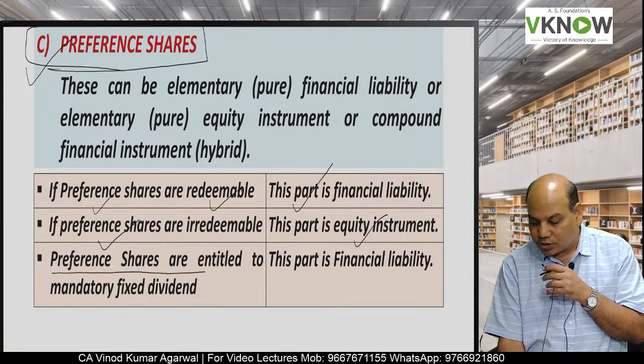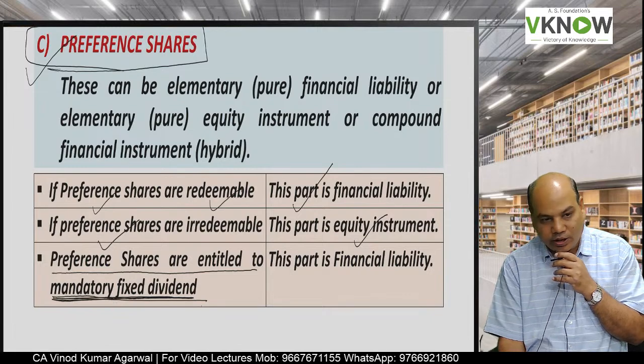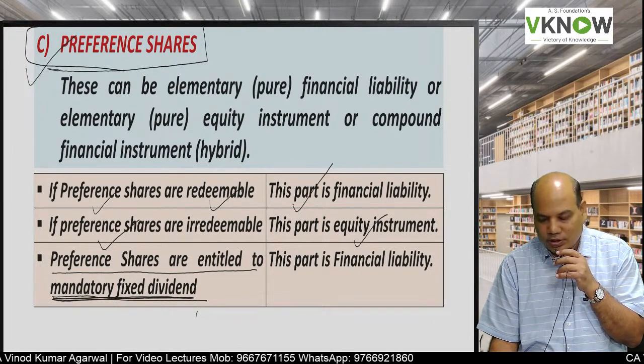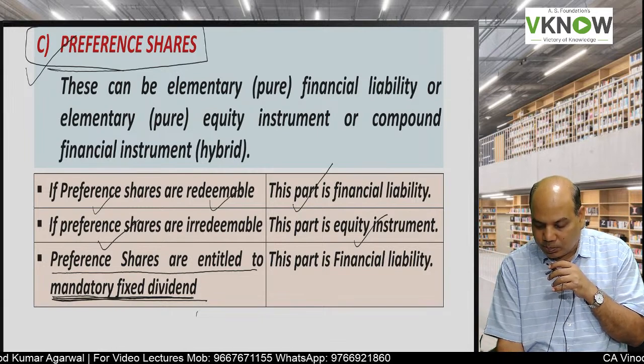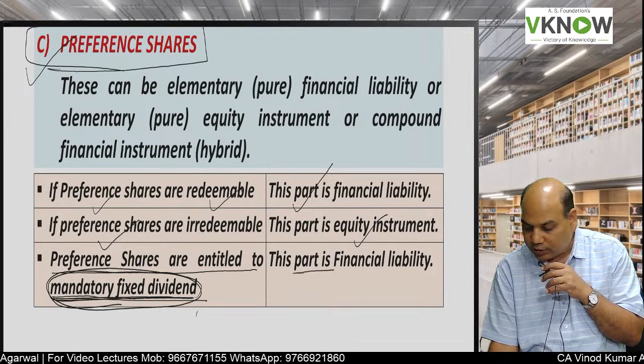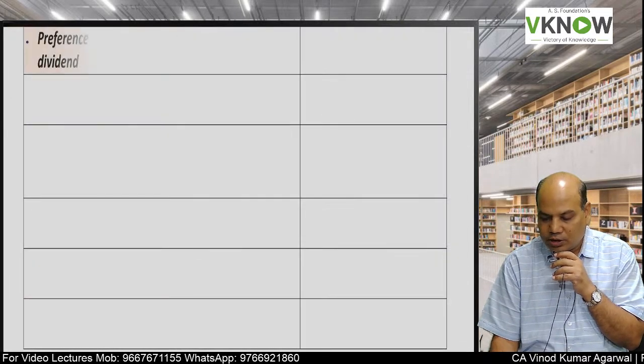If preference shares are entitled to mandatory fixed dividend, underline mandatory fixed dividend, the company has to pay, there is no choice, then that mandatory fixed dividend payment part will be treated as financial liability.